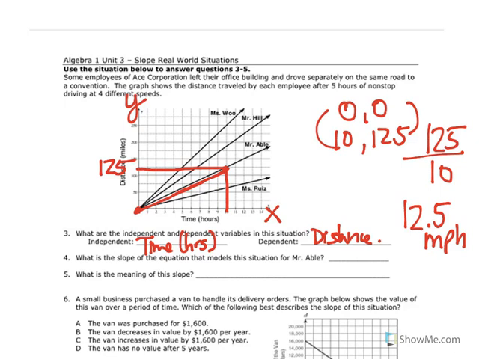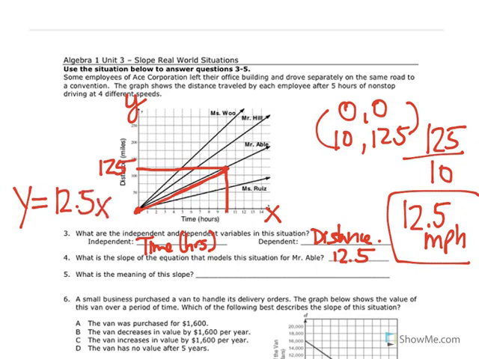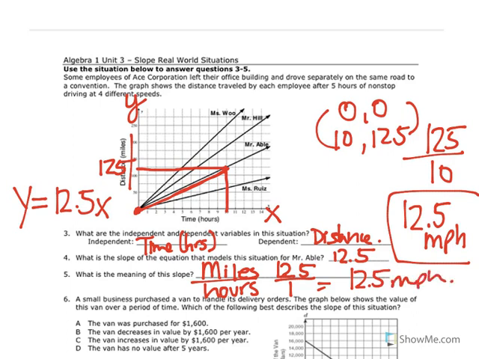What is the equation that models this situation? First of all, let's put the 12.5, and the equation we would write is y = 12.5x, because it starts at the origin, so there's no plus or minus. And now what is the meaning of the slope? The meaning is y over x, miles over hours, and he's doing 12.5 for every 1. So he's going 12.5 miles per hour.